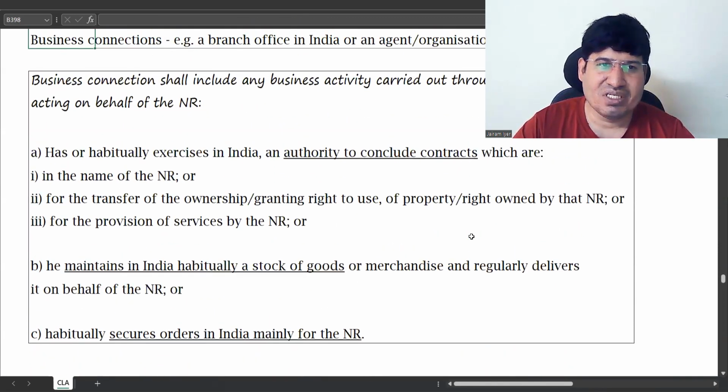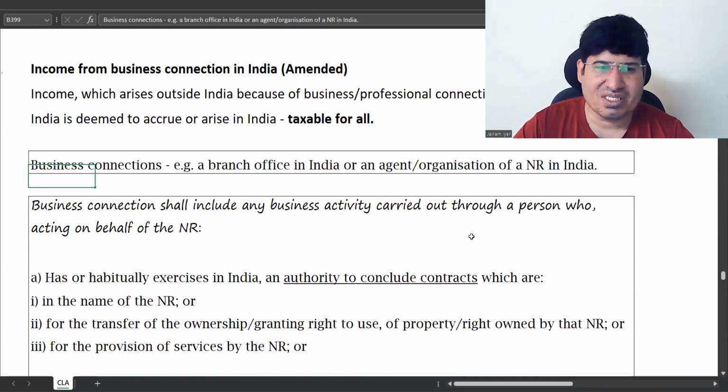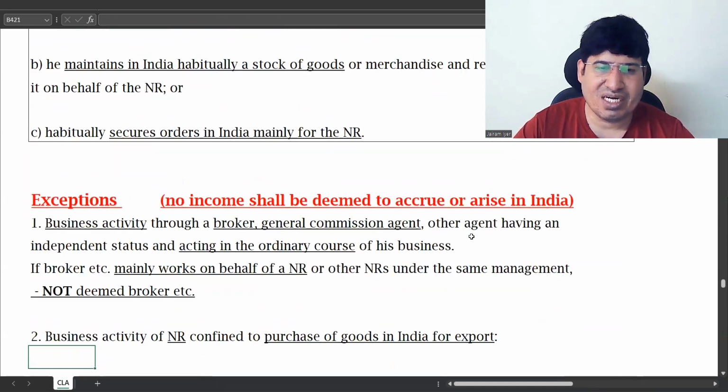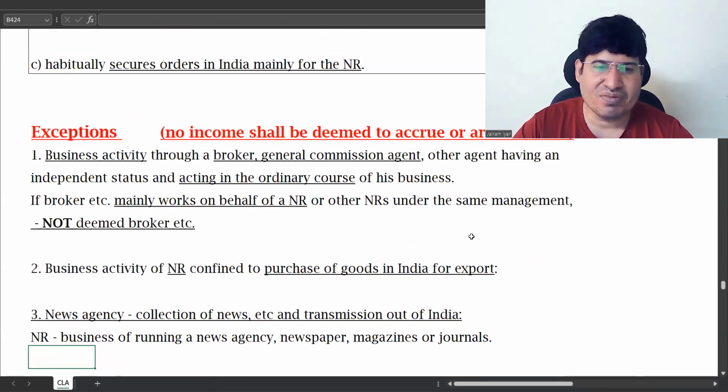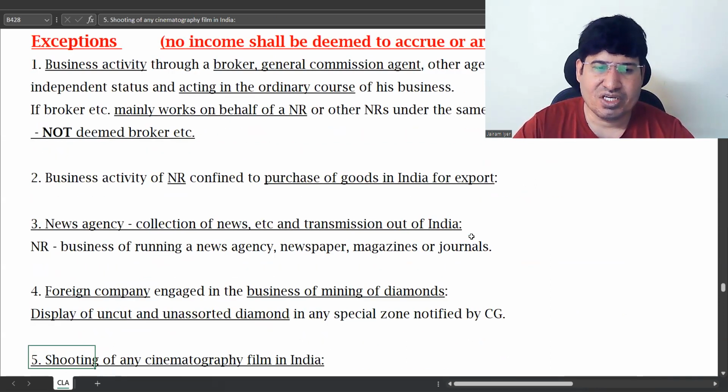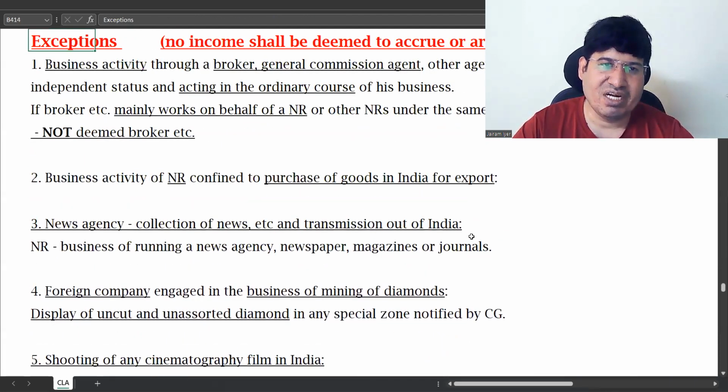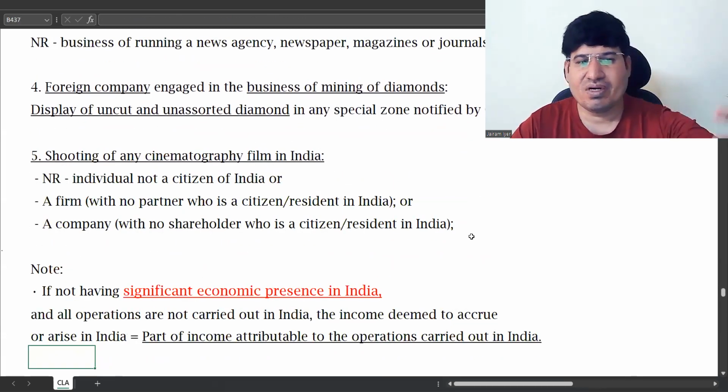For business connection in India, business connection had 3 points, and exceptions had 5 points. Broker, general commissioning agent, purchase of goods in India for export, news agency, shooting of cinematography film, and display of uncut diamonds. These are 5 things which will not be deemed to be business connection in India. There is no income.